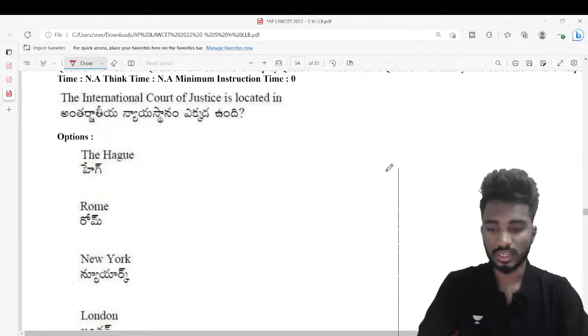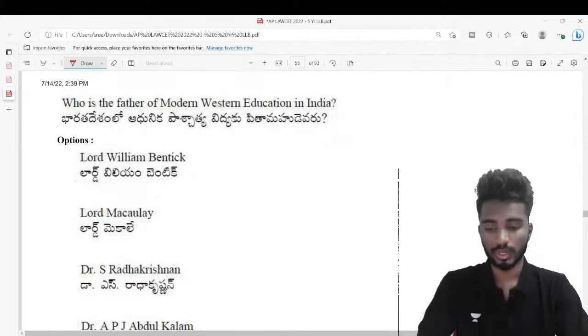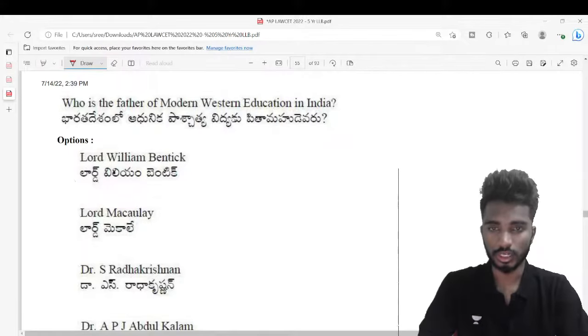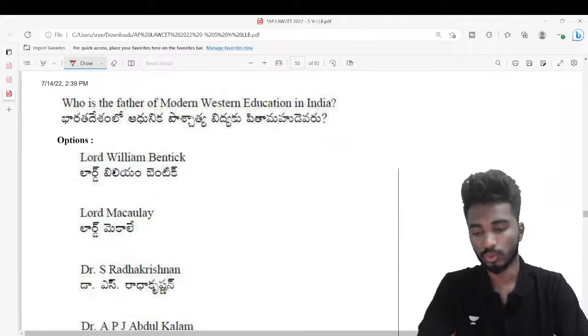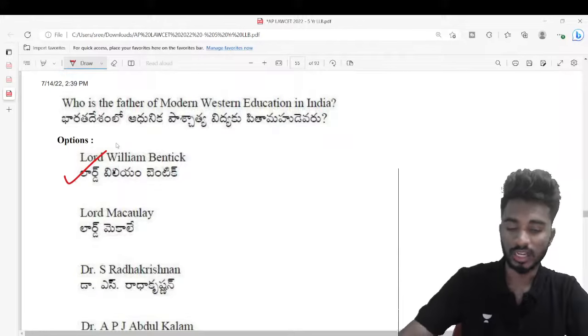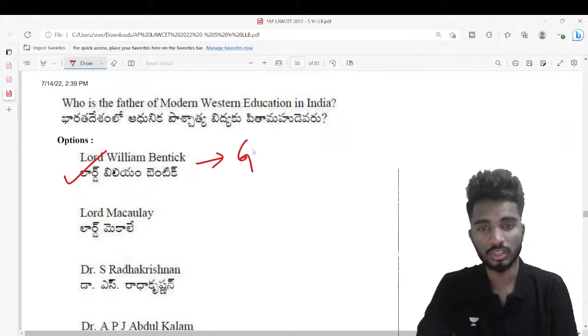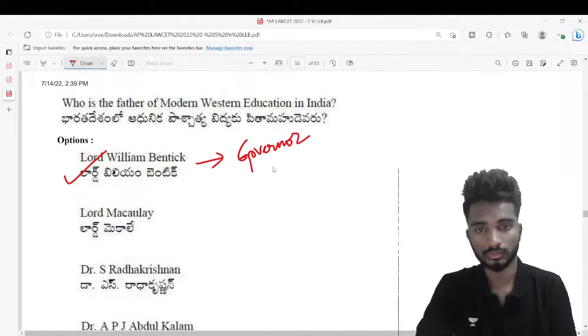Another interesting question. Who is the father of modern Western education in India? Very good, Nayak. భారతదేశంలో ఆధునిక పాశ్చాత్య విద్యకు పితామహుడెవరు? Well done, very good, guys, very good, Alpha, Madhu. So the answer is Lord William Bentinck, right? There is another speciality of William Bentinck. He was the first Governor General of India.